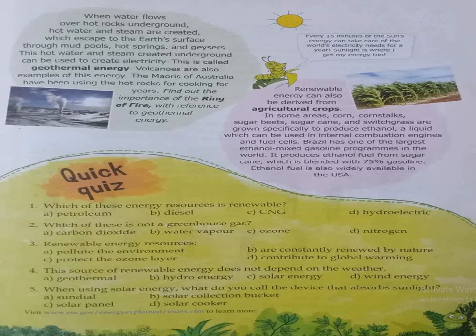Which of these is not a greenhouse gas? The very first option is carbon dioxide. Yes, it pollutes the environment and it is a greenhouse gas. Water vapor is also a greenhouse gas. Even ozone, although it protects us from the UV rays of the sun, but still it contributes to the greenhouse gas because it is a layer. It makes a layer, does not let the UV rays in, so it also traps heat, and that is why the greenhouse effect takes place, and this is why ozone is also a greenhouse gas. So only nitrogen is the gas which is not a greenhouse gas.